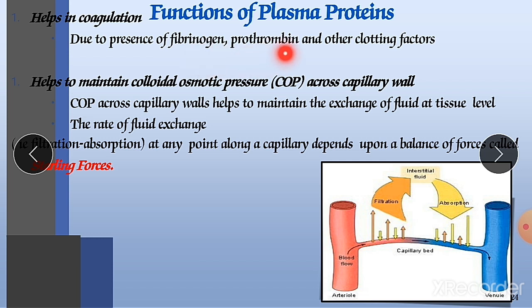Prothrombin also gets converted into thrombin in the presence of calcium and other clotting factors. There are almost 13 clotting factors available in our plasma. So they have a great role in coagulation. Without them, it is just impossible to have the coagulation process. What is the coagulation process? It is nothing but hemostasis. What is hemostasis? It is nothing but the stoppage of bleeding.